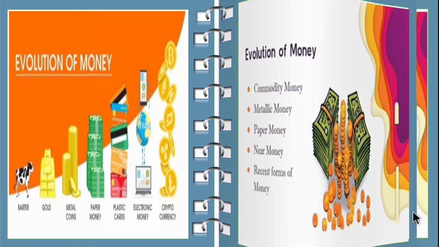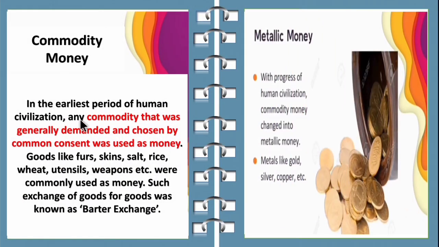Now let's see what commodity money is. In the earliest period of human civilization, any commodity that was generally demanded and chosen by common consent was used as money. In ancient times, they exchanged commodities, which means products or goods. There was no money at that time. Goods like furs, skins, salt, rice, wheat, utensils and weapons were exchanged. This type of exchange is called barter exchange. Commodity money means exchange of commodities or goods.